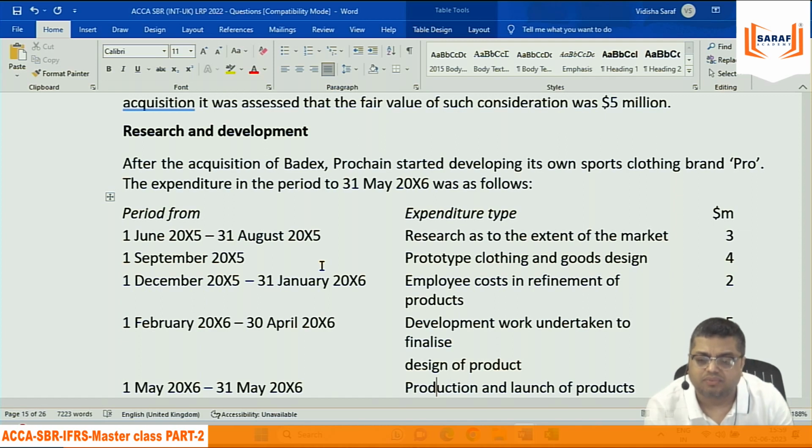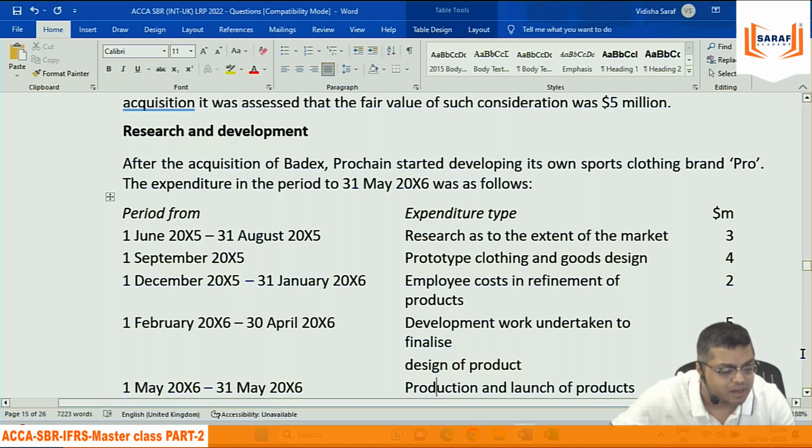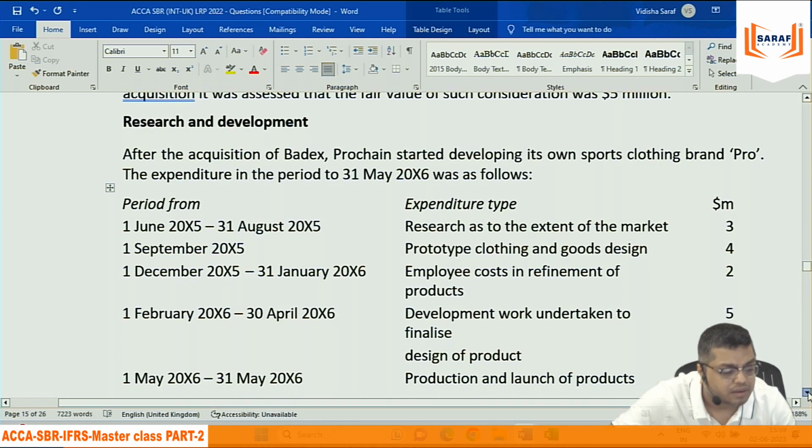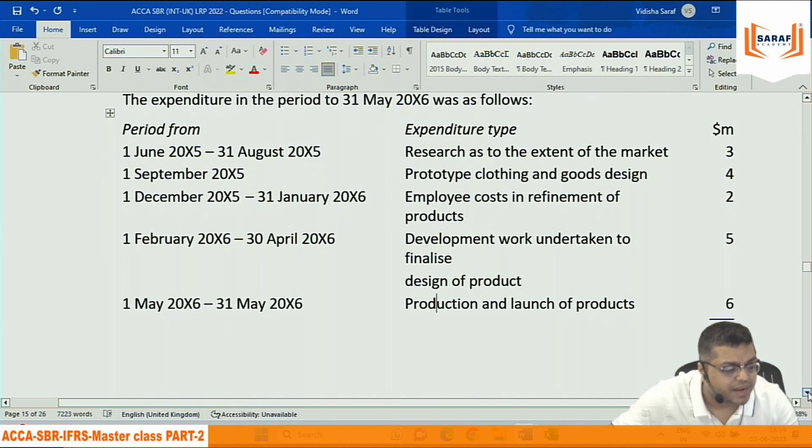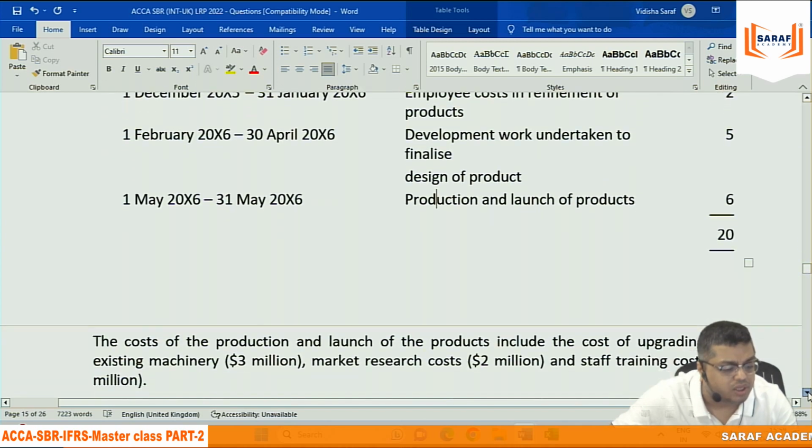September 2015, prototype clothing and goods design. 1st December to 31st January, employee cost in refinement of the products. 1st February to 30th April, development work undertaken to finalize design of the product. 1st May to 31st May, production and launch of the product.